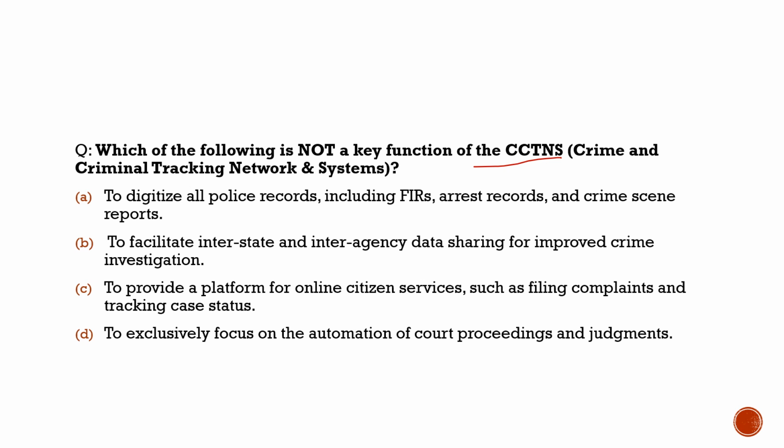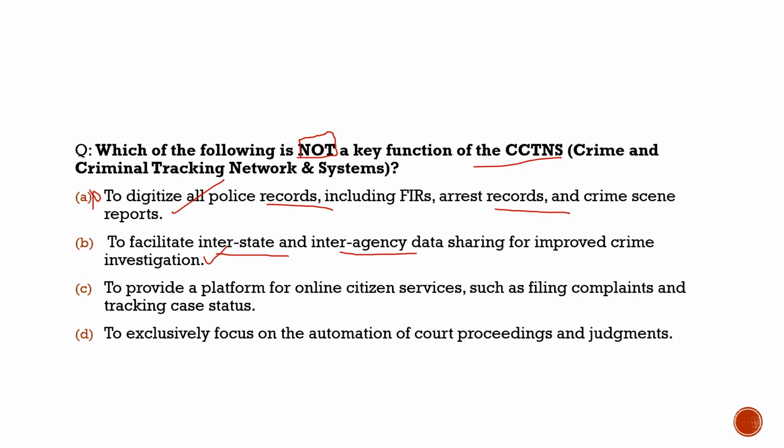We will understand what happens under this through this question. Which of them is not a key function? Here we have to find out which of them is not the key function. First statement, to digitalize all police records, including FIRs, arrest records, and crime scene reports. 100% correct. So the function of the CCTNS was to digitalize all police records, including FIRs, arrest records, and crime scenes. Its first purpose was to digitalize all these police records. But with respect to the question, as we have to find out which is not a key function, this is not the correct statement. Statement 2, to facilitate interstate and interagency data sharing for improved crime investigation.